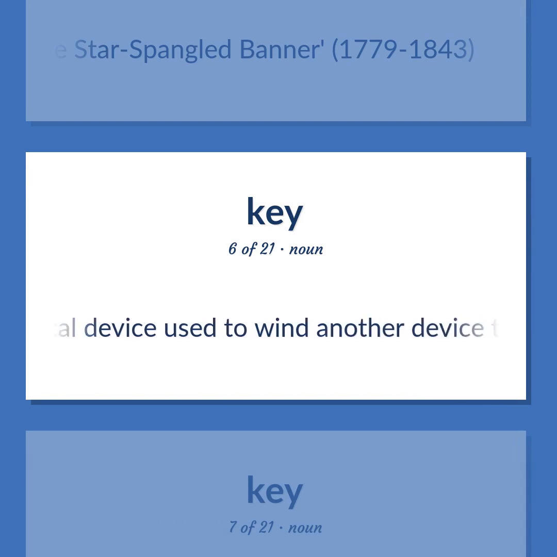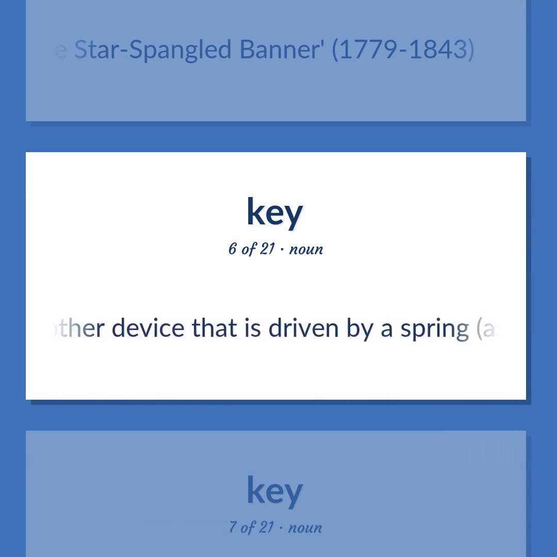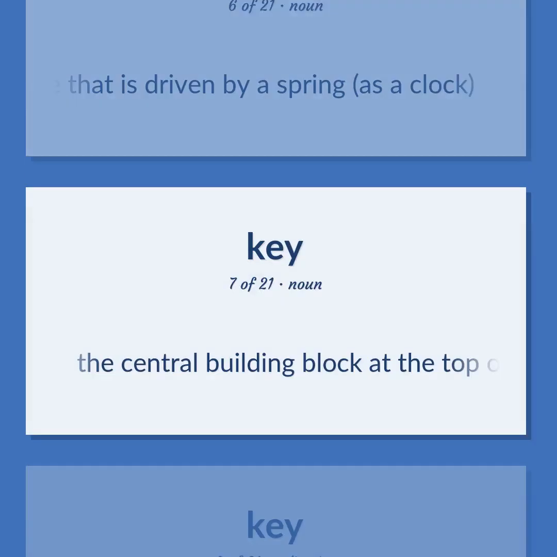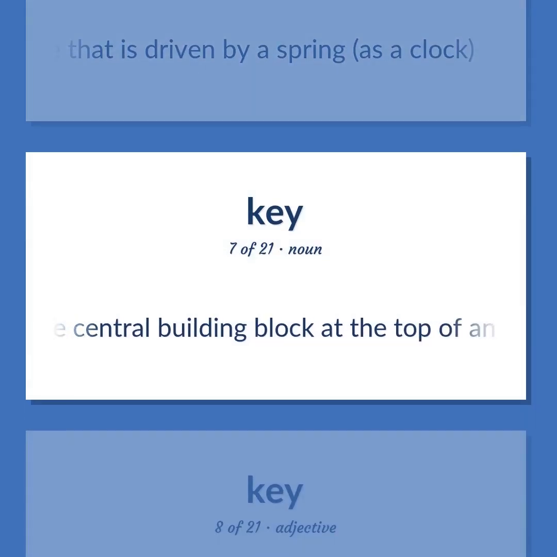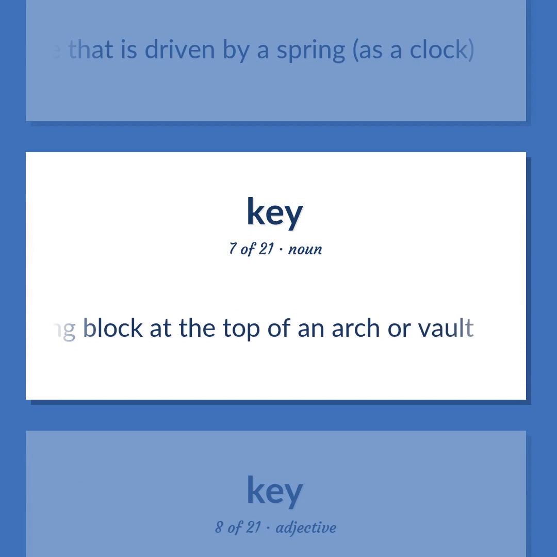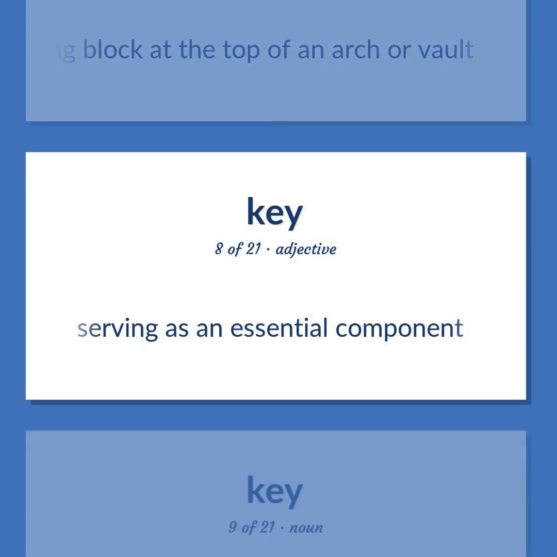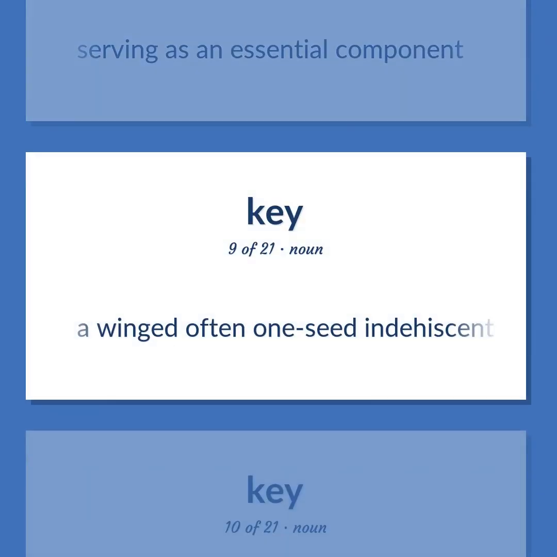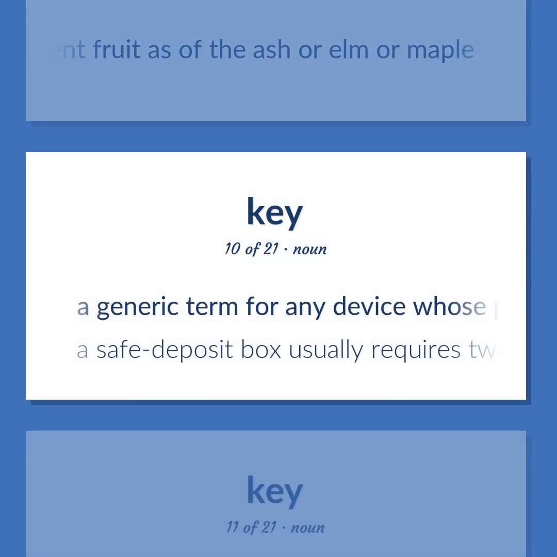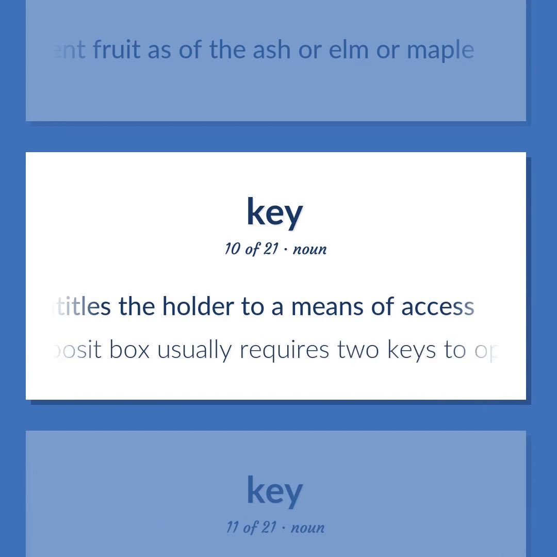Mechanical device used to wind another device that is driven by a spring, as a clock. The central building block at the top of an arch or vault. Serving as an essential component. A winged often one-seed indehiscent fruit as of the ash or elm or maple. A generic term for any device whose possession entitles the holder to a means of access. A safe deposit box usually requires 2 keys to open it.